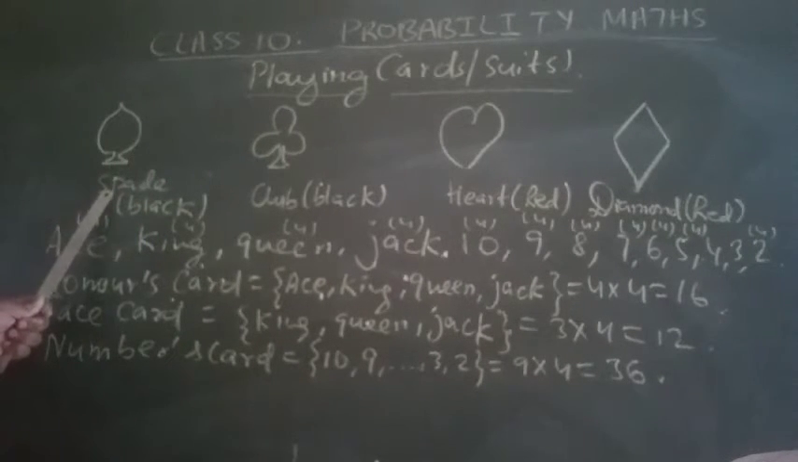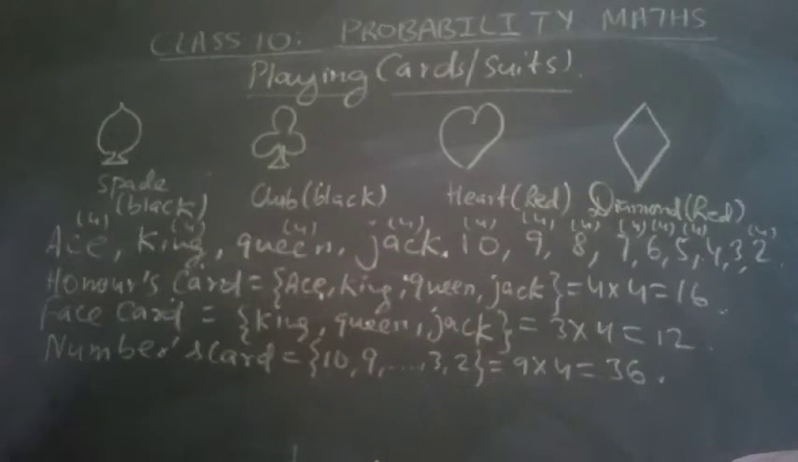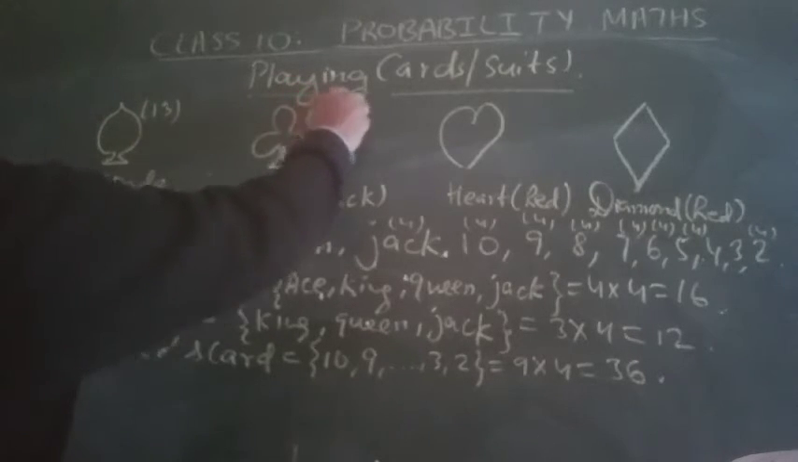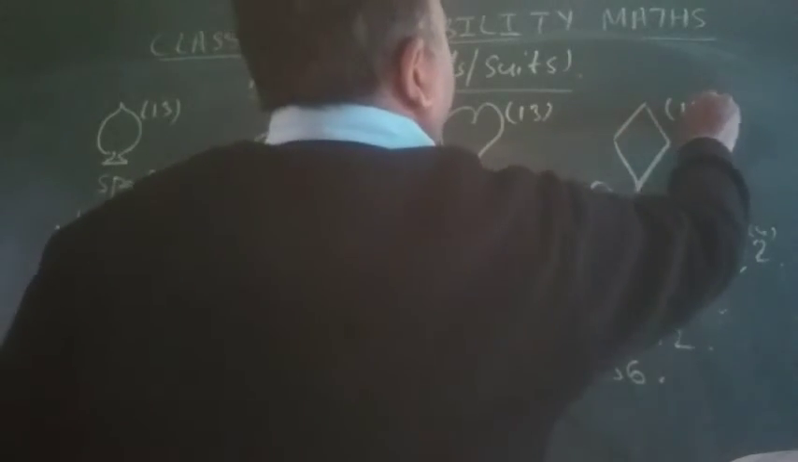Now, how many cards does each suit have? Ace, king, queen, jack and the rest, total 13 cards. The spade has 13 cards, club has 13 cards, heart has 13 cards, and diamond has 13 cards.